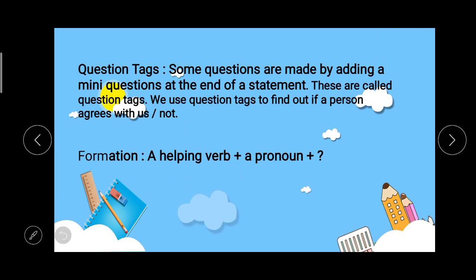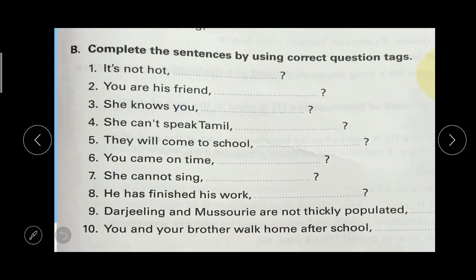Question tag means first the statement, then a comma, then a helping verb, then a pronoun, and at the end the question mark. And don't forget to find out whether the sentence is in positive form or negative form. If the sentence is a positive one, then the tag will be negative, and if the sentence is a negative one, then the tag will be positive. So now let me show you an exercise.